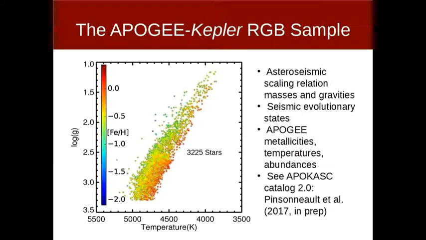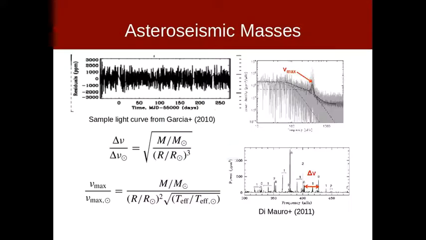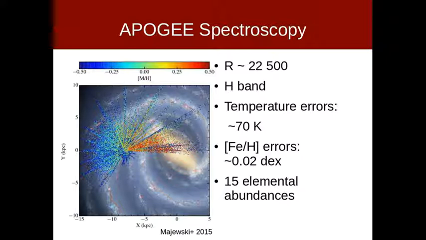In this paper, we're using the over 3,000 first ascent red giants of the APOKASC sample to test the stellar models of evolved low-mass stars. These are stars where we have asteroseismology from the Kepler satellite, which gives us their mass, radius, surface gravity, and evolutionary state. They also have spectroscopy from the APOGEE survey, which gives us their temperature, metallicity, and alpha element enhancement.